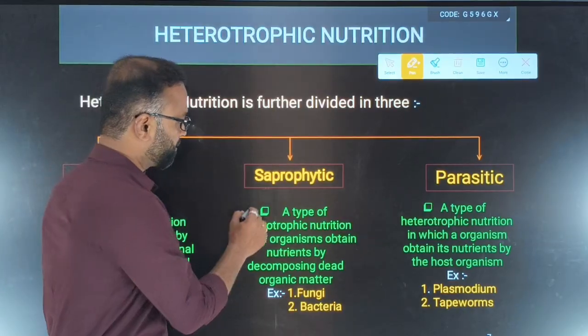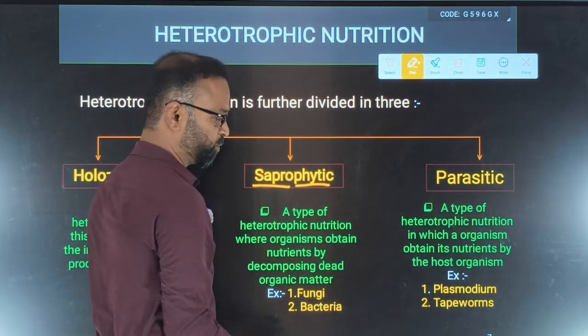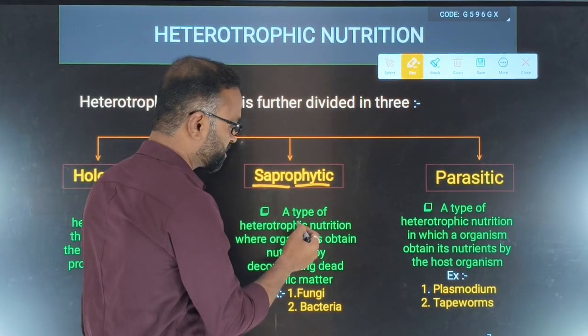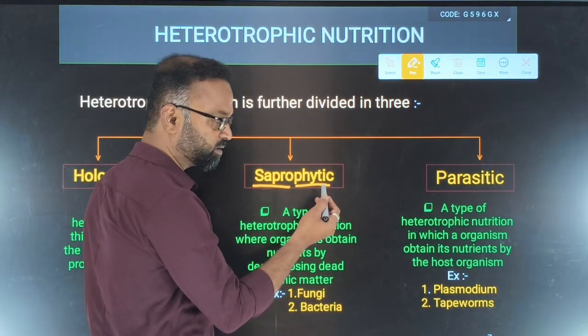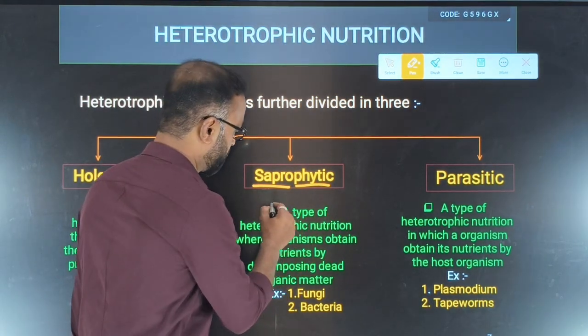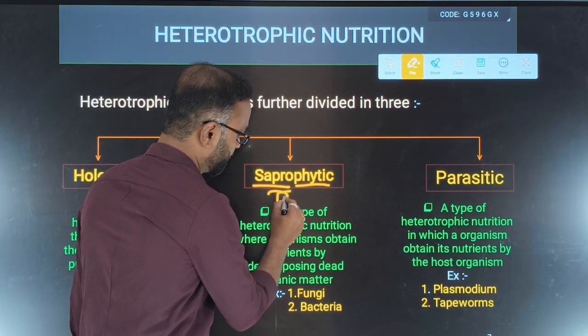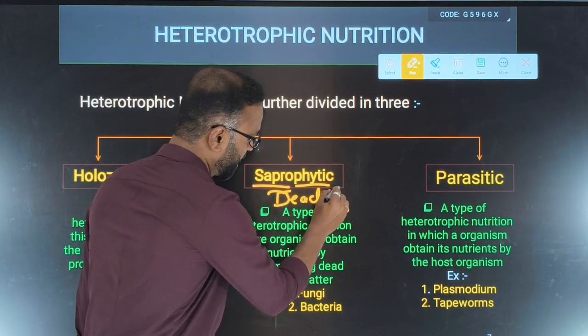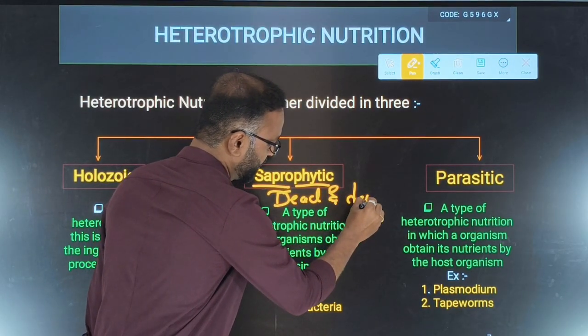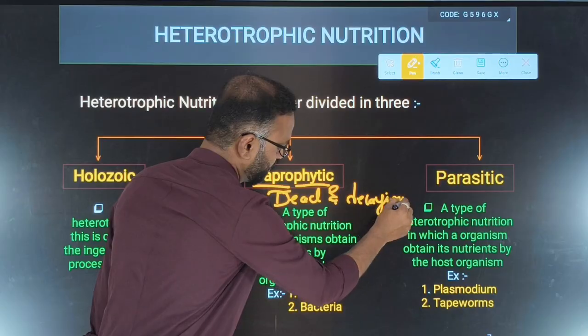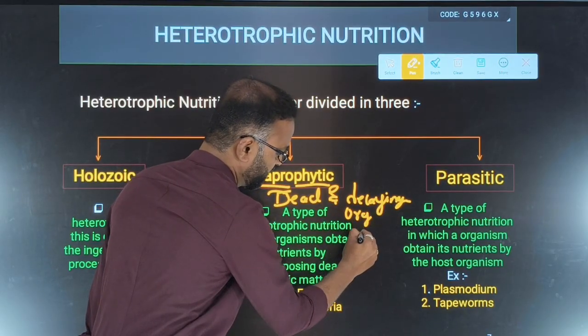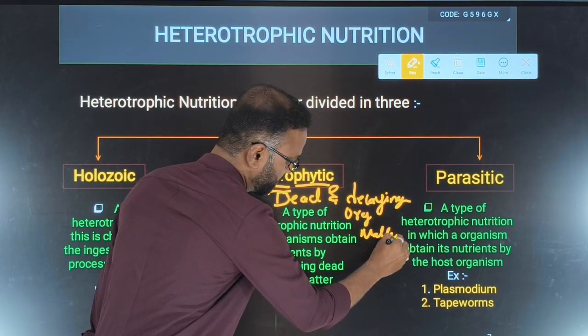See here, saprophytic nutrition means the organisms which obtain their food from dead and decaying organic matter.